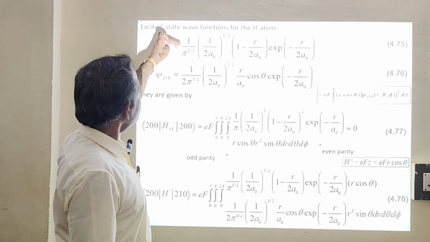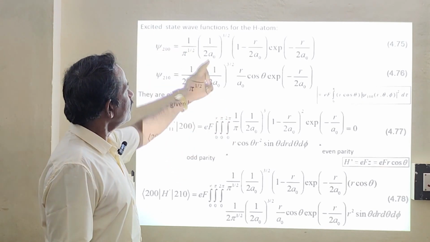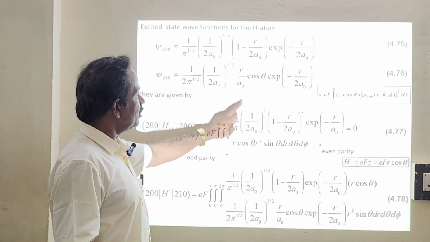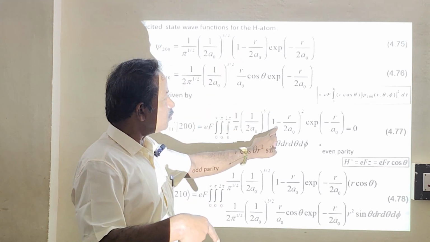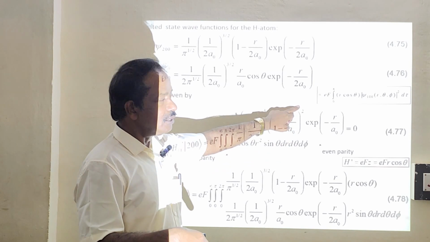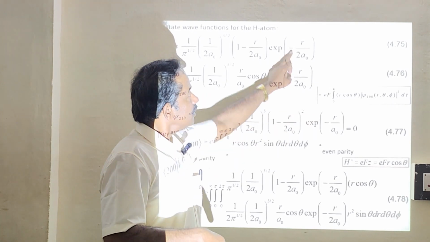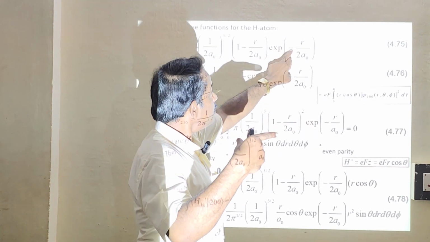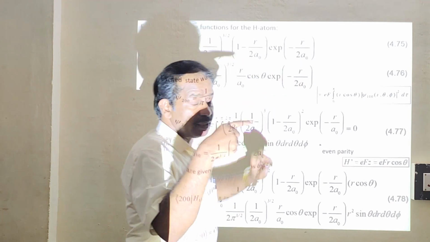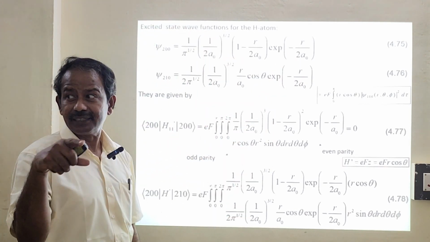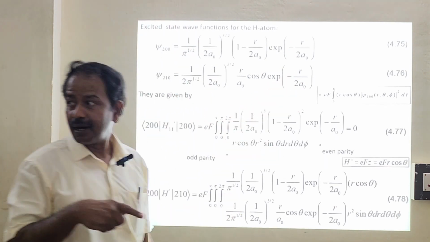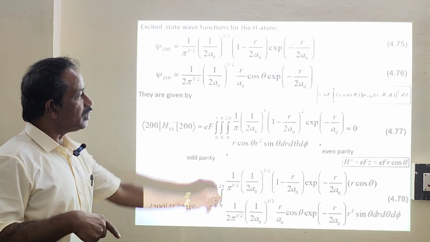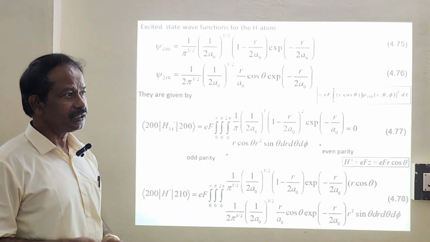Now, this multiplied by this will give you 1 by pi. This multiplied by its own factor will give you 1 by 2 a naught cube. Then this multiplied by its own will give you 1 minus r by 2 a naught whole square. Then this term is this multiplied by its own, so e power minus r divided by 2 a naught. So 2r by 2 a naught you will get, that 2 will cancel, so you will get e power minus r by a naught. Is it clear what I am saying?